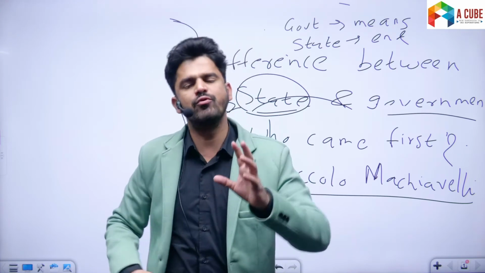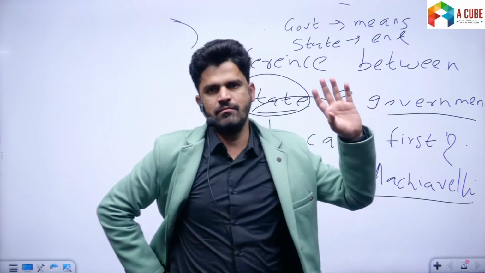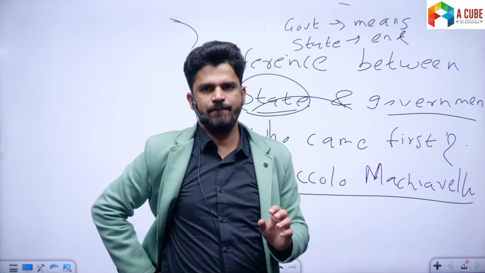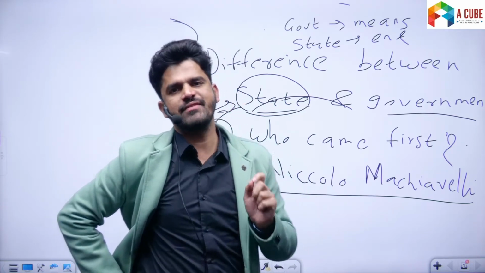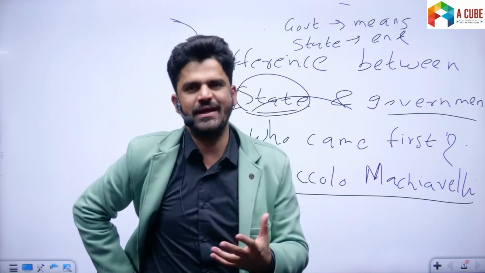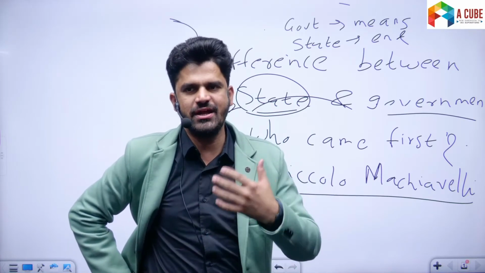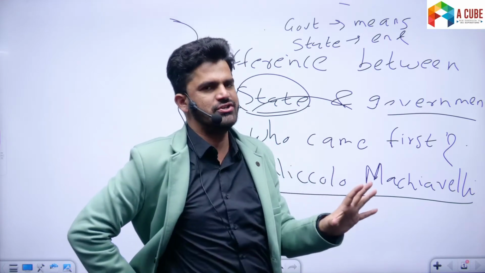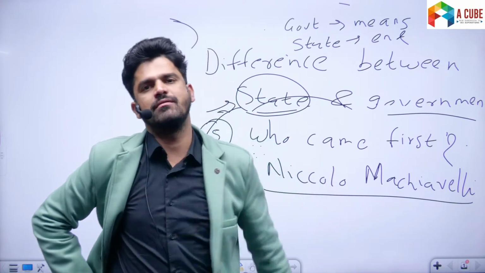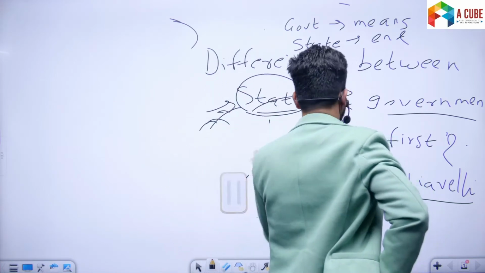So if you look at it in this sense, the government existed much before the state. Even the primitive tribal communities had an elementary form of it. The form of government was not as complex as what we have today. The nature and structure of government has evolved from simple organization to complex organization. But they did have some kind of elementary government. All right. So in terms of origin, state is of recent origin. Okay.